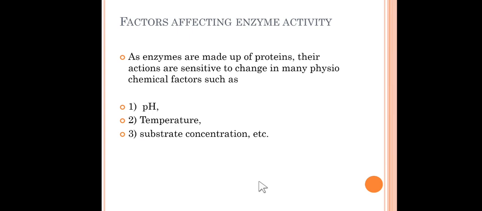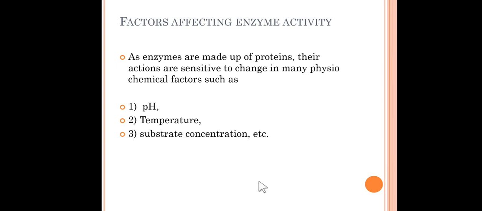So friends, these are the three factors. As you know, enzymes are made up of protein, and they are very specific in their action, and they are also very sensitive if we change physicochemical factors such as pH, temperature or substrate concentration.